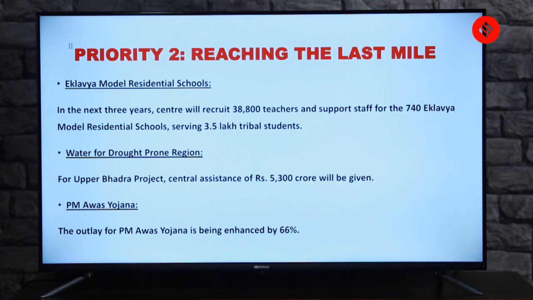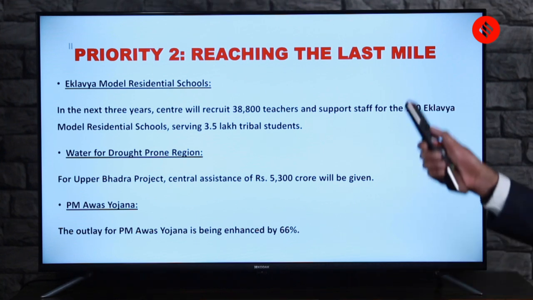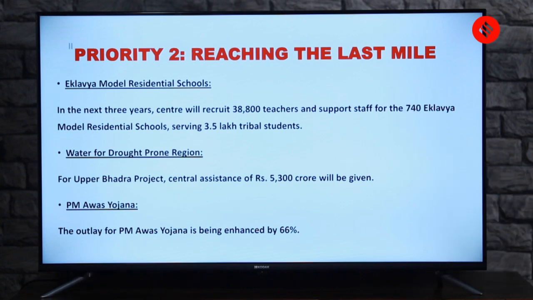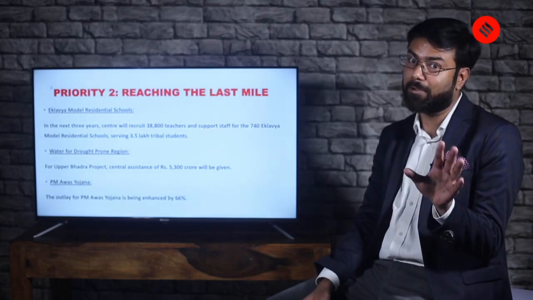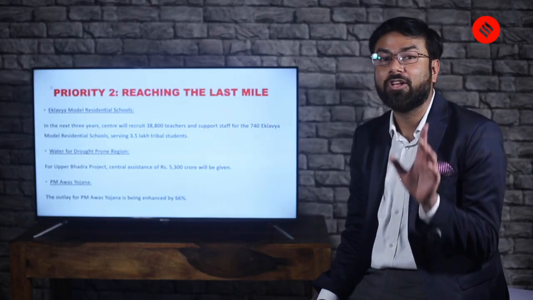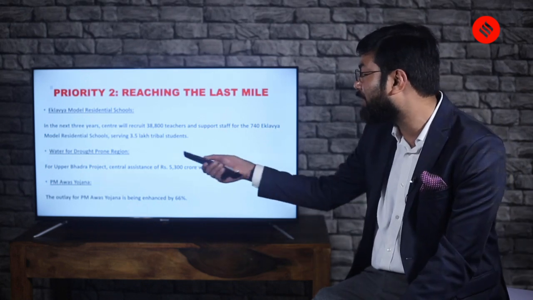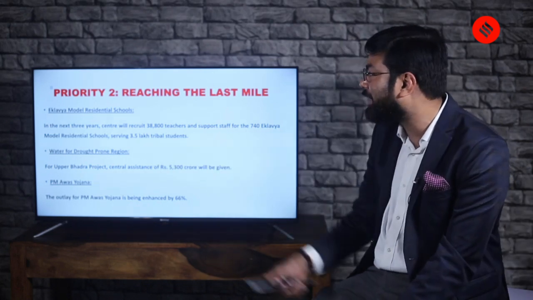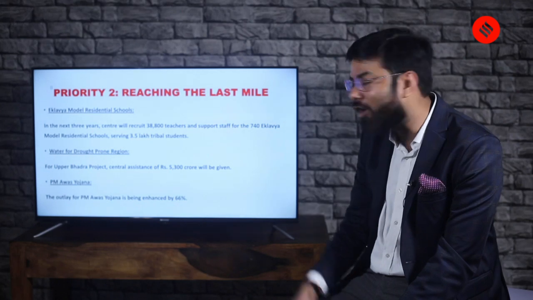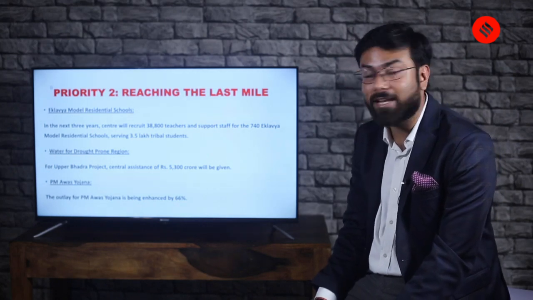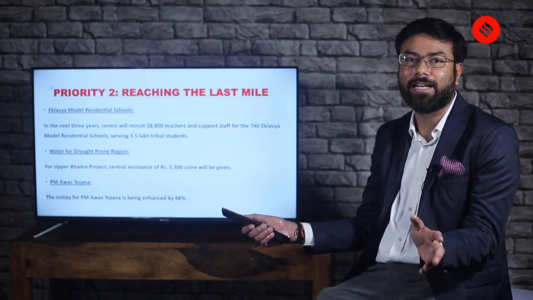Other than that, there is water for drought-prone regions. Now we are talking about this region in probably Karnataka. Correct me if I'm wrong. In Karnataka, in this Upper Bhadra project, central assistance of 5,300 crore will be given. Let me know if I'm wrong. To the best of my knowledge, it is Karnataka. Because we have to link this river with the state, let's see if this river is in that state or not. So can somebody comment and tell me if I'm wrong? Okay, it's okay to be wrong at times.